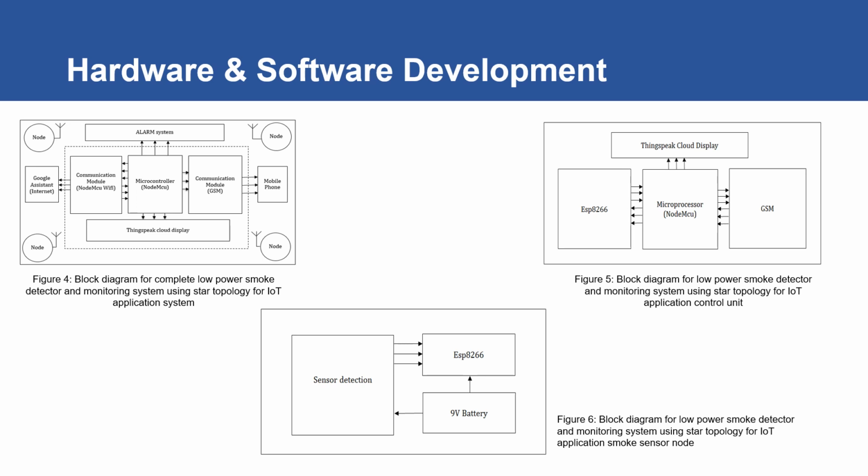And then the second figure, figure 5, shows the block diagram for the low power smoke detector and monitoring system using the star topology for IoT application control unit. Here, we zoom in in more detail to the control unit. And then the third figure, figure 6, is a block diagram for the low power smoke detector and monitoring system using the star topology for IoT application smoke sensor node. That will be for the sensor node.